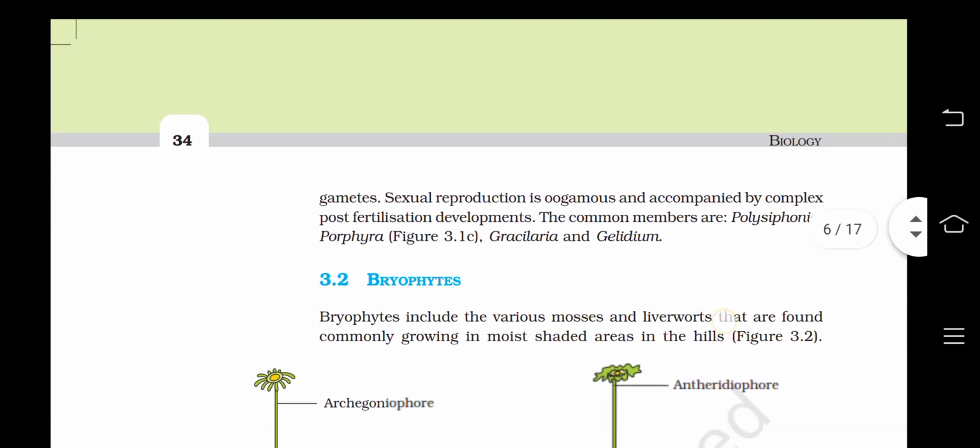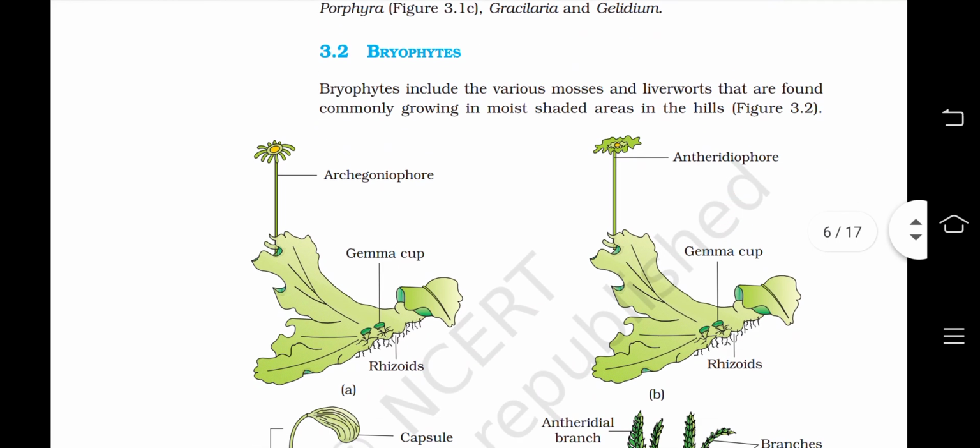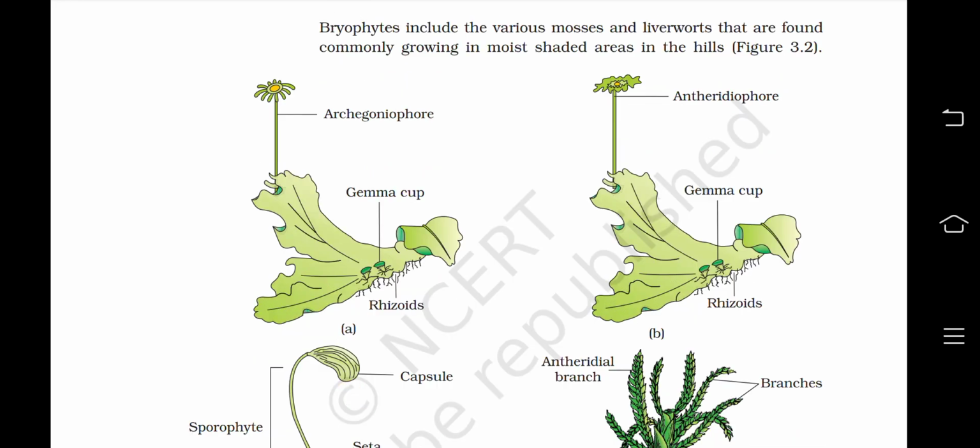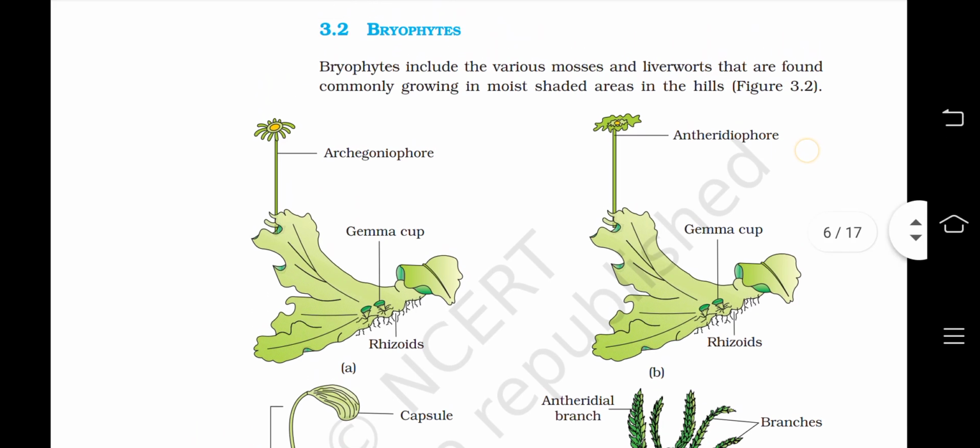Now let's talk about the bryophytes. Bryophytes include the various mosses and liverworts that are found commonly growing in moist shaded areas in the hills. Let us look at the diagram of some examples of the bryophytes.